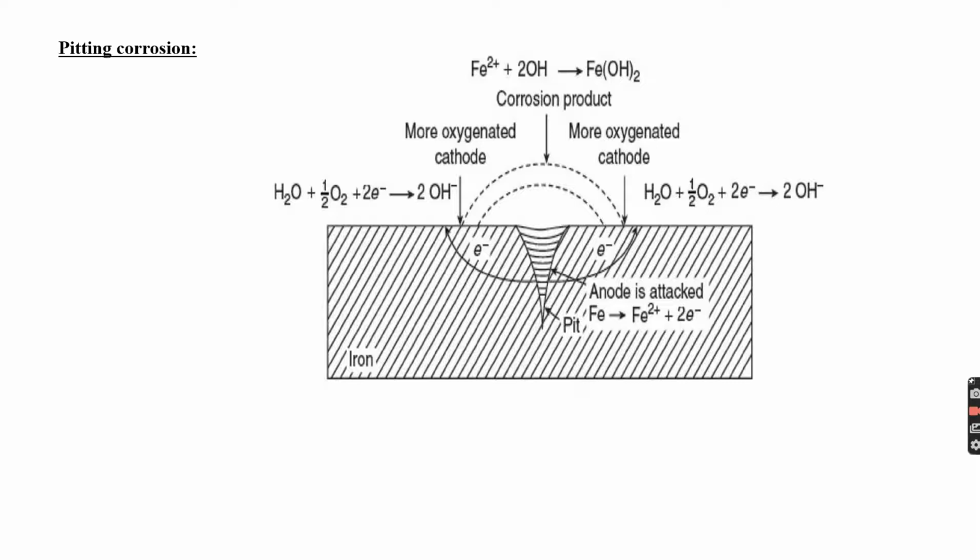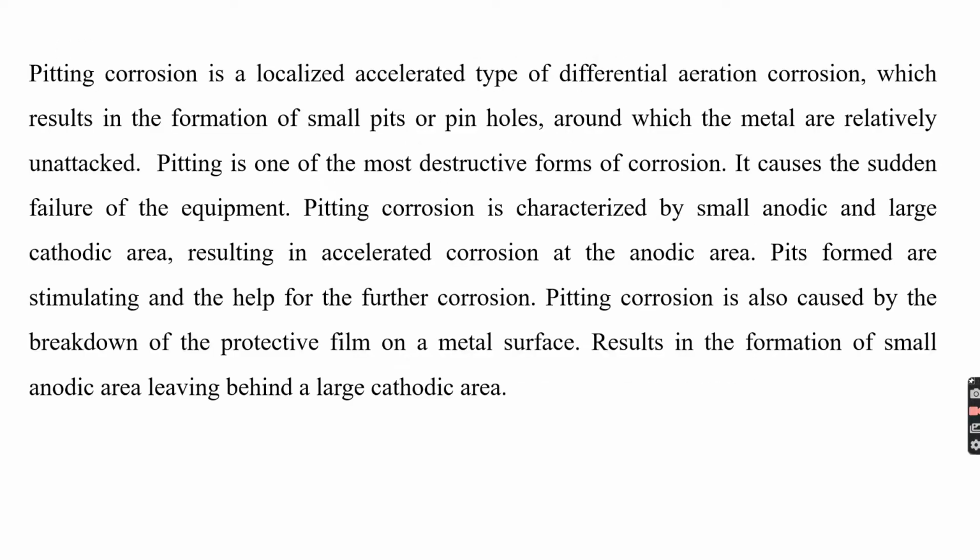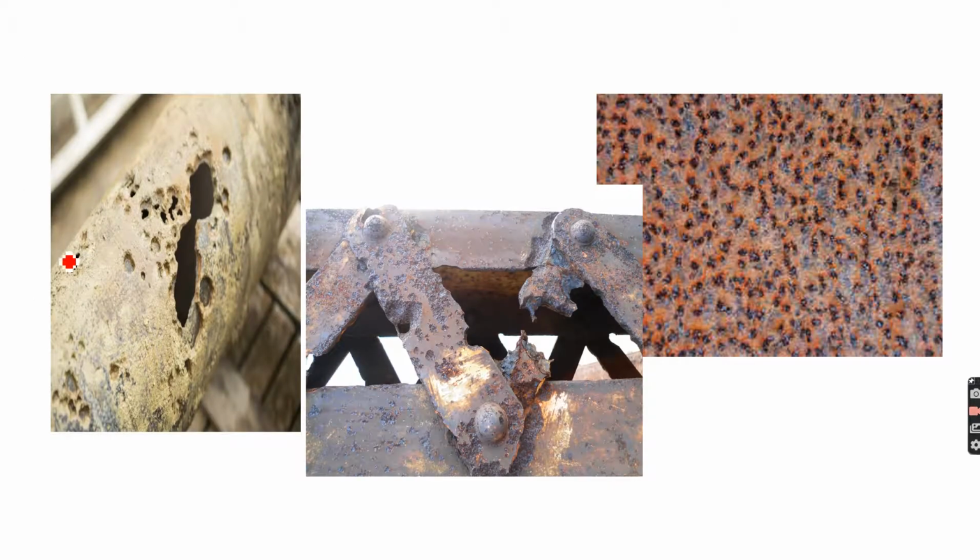Pitting corrosion is a localized and accelerated corrosion resulting in the formation of pits, pinholes, or cavities around which the metal is relatively unattacked. I'll show you an example. As a result of pitting corrosion, small holes are created, whereas the other area is almost unaffected. Here also, due to the formation of pits or pinholes in the metal area, breaking of that particular length of metal is observed. A sudden failure in the equipment is observed.